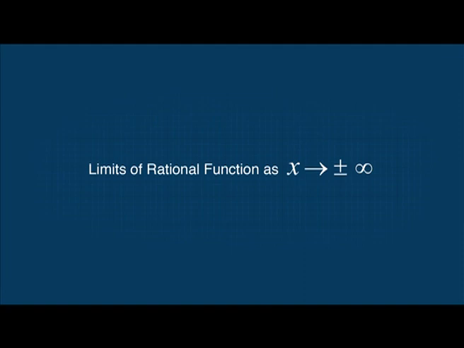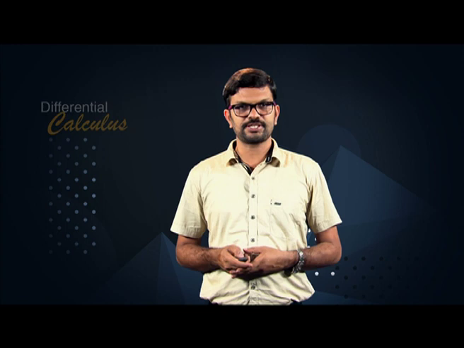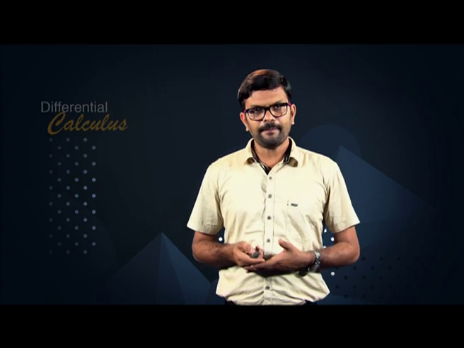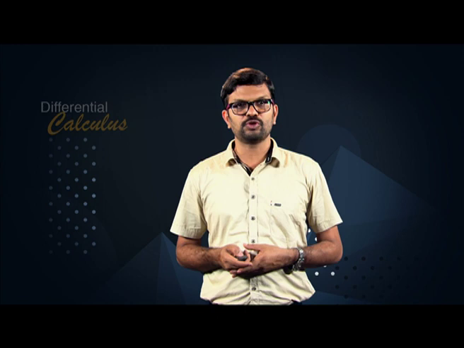Limits of rational functions as x goes to plus or minus infinity. To determine the limit of a rational function as x goes to plus or minus infinity, we divide the numerator and denominator by the highest power of x in the denominator. What happens then depends on the degree of the polynomials involved.